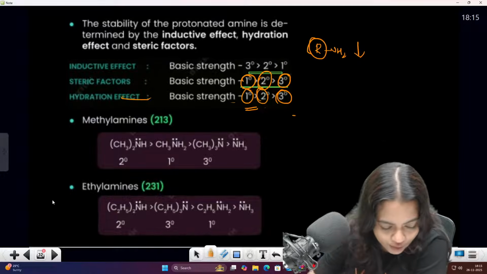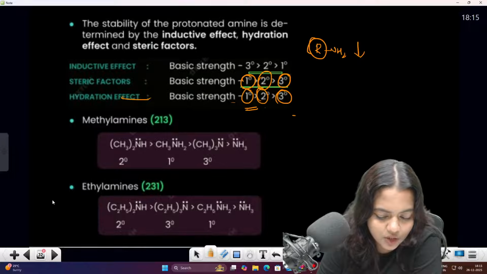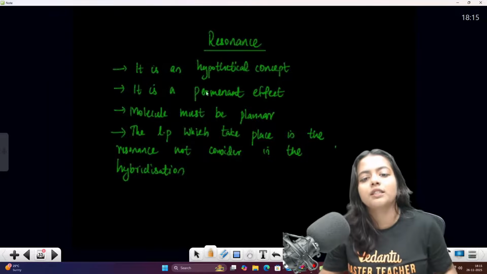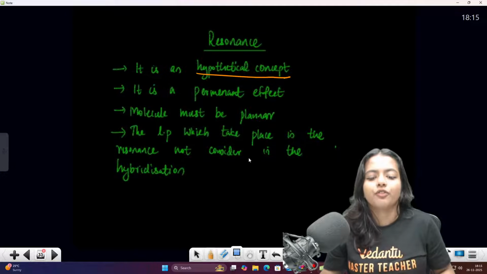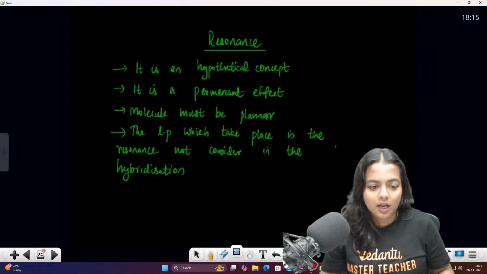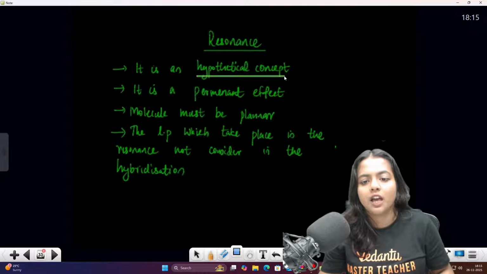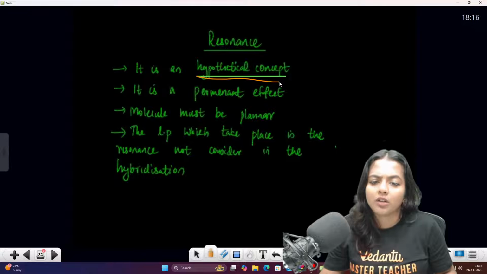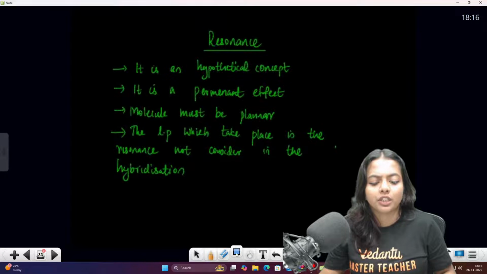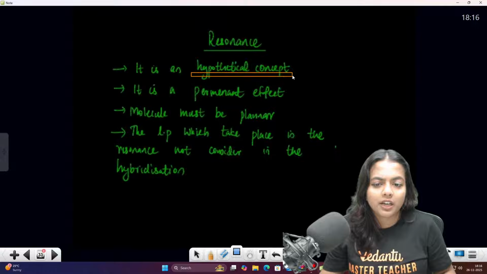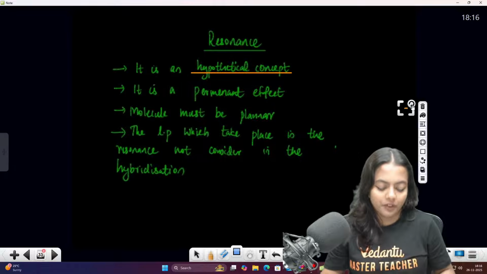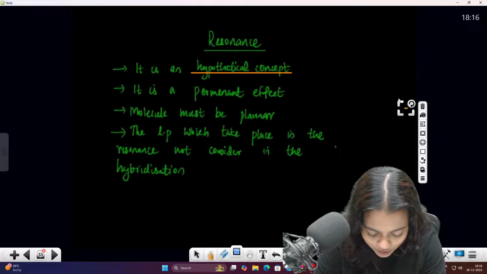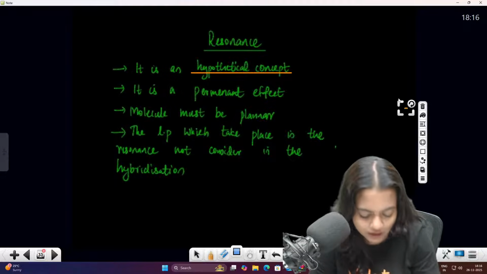Now next we are going to look into the resonance effect. So resonance is always, remember students, a hypothetical concept. Hypothetical means it's not an experimental concept. அவங்க ஓகே இது காமிக்கிறாங்க, இதுதான் அதோட ரீசன் அப்படின்னு அவங்க வந்து ப்ரூவ் பண்ணியிருக்காங்க அப்படின்னு சொல்கிறாங்க. Okay, that is like a theoretical based one. Clear, everyone? I hope this one is clear.